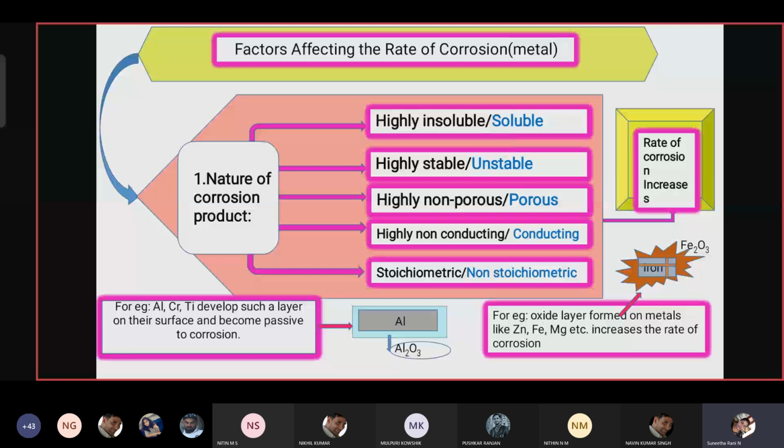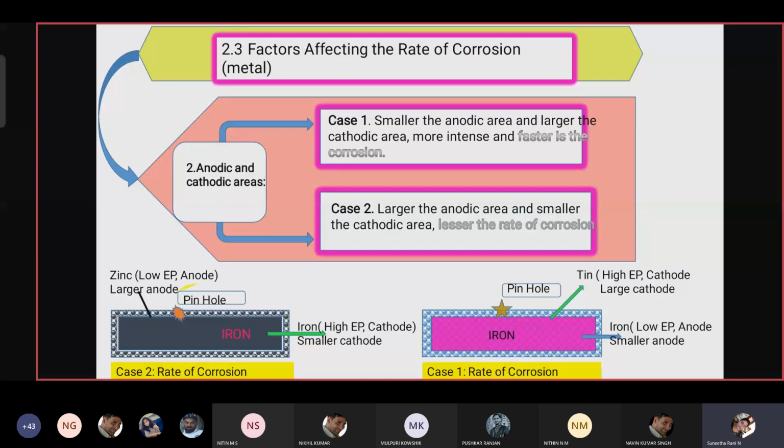Here, anodic and cathodic area means zinc is the anode. This is zinc, where a small hole is present here. Here also a pinhole is present, right? So in case 1, the smaller the anodic area,